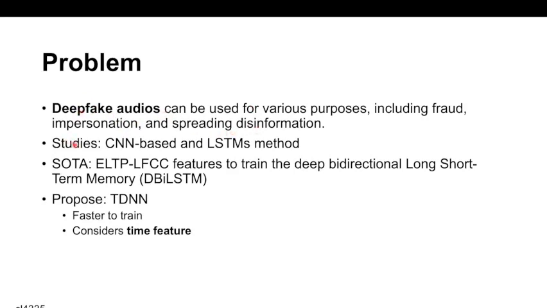Existing studies have been using CNN-based models and LSTMs as the classifier with the corresponding features. The state-of-the-art uses EOTP and FCC features and a deep bidirectional LSTM to do the classification. And I propose using a TDNN for two reasons: because it's faster to train than an LSTM, and it also considers time features, which might not be as good as an LSTM, but still. I would like to see if TDNN achieves comparable results compared to CNN, in which people have been using ResNet or LSTM.